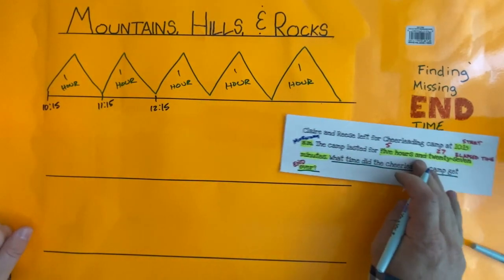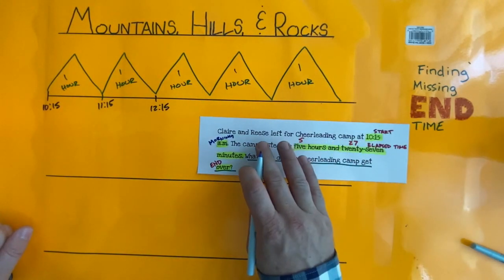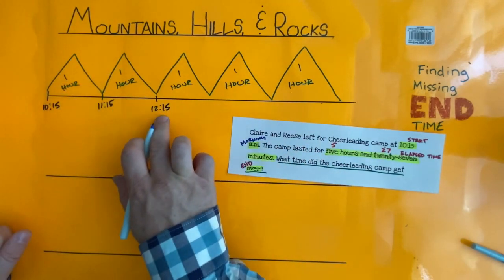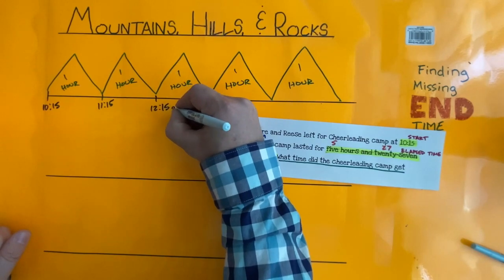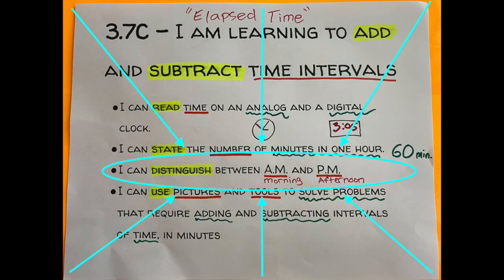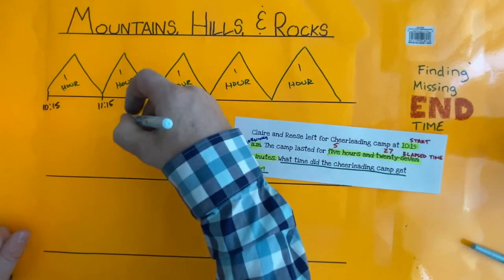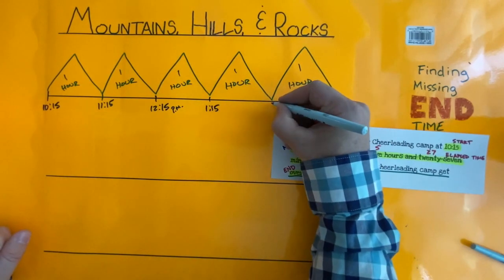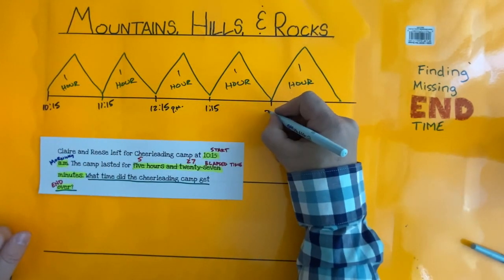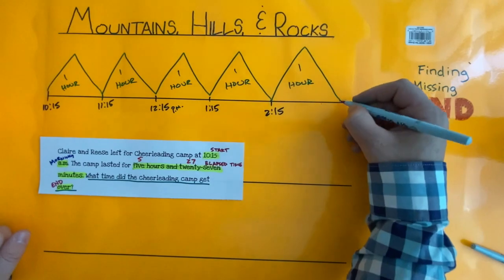Now remember, we started at AM, 10:15 a.m. Now that we've reached 12, that's 12 noon, we are now in PM. Okay, 12:15 plus 1 hour is 1:15, plus an hour is 2:15, plus an hour is